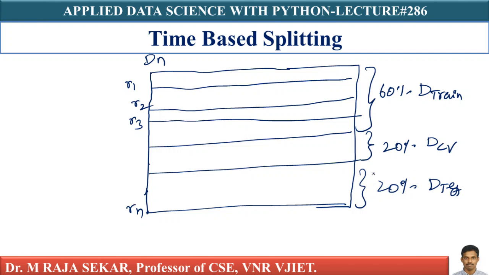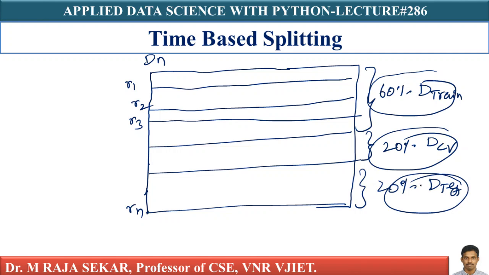This is the second step. My second step is the oldest 60% data in D-train. This is the oldest 60% data. Why? Because we sorted the data in ascending order, isn't it? Therefore, this part is the oldest 60% of data in D-train. The next oldest 20% of data is in D-cross validation. The last 20% of the data, the most recent data, is in D-test.